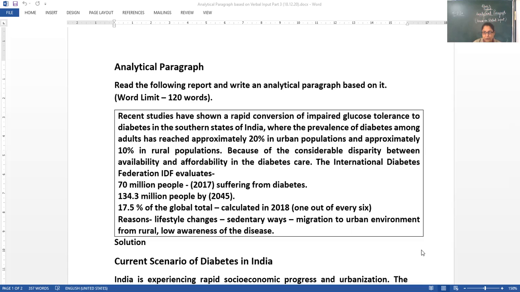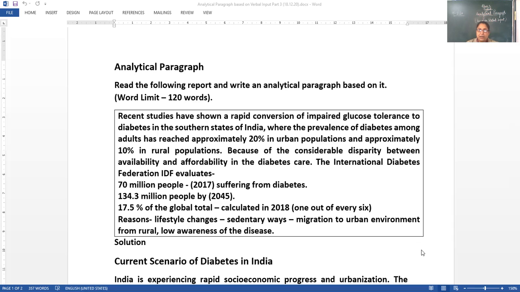So awareness is not there, availability is not there, affordability is not there. If the things are available, people cannot afford, right? So that is also the reason for increase in the number of diabetic patients. IDF, International Diabetes Federation, right?